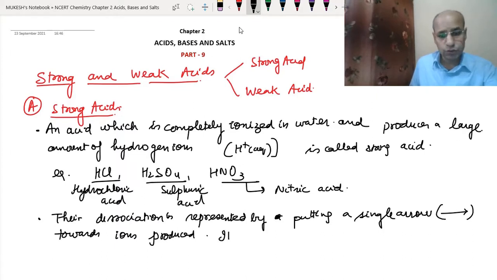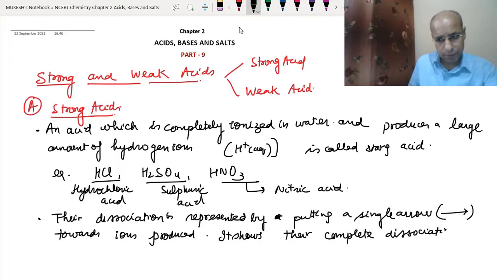It shows their complete dissociation, or we can say ionization. I hope this is clear to you.